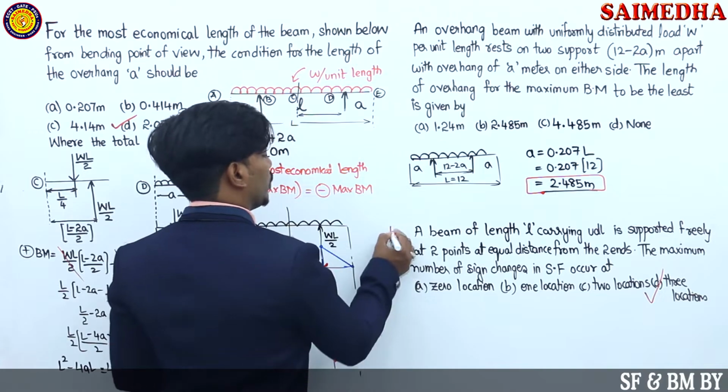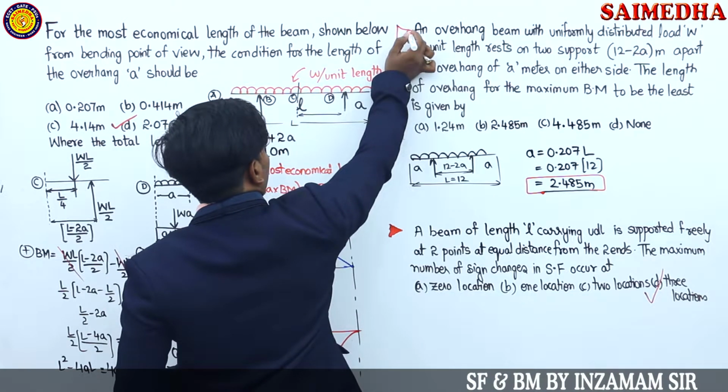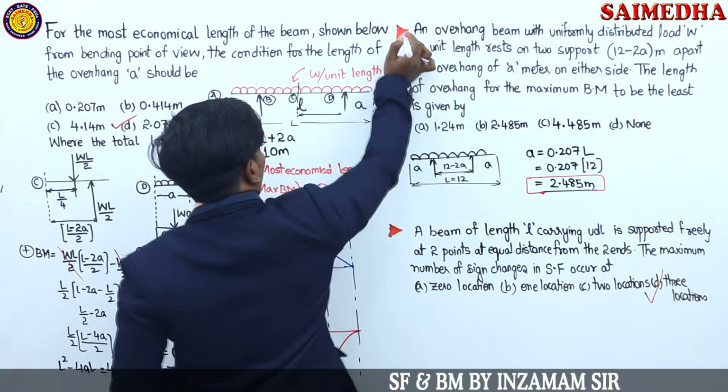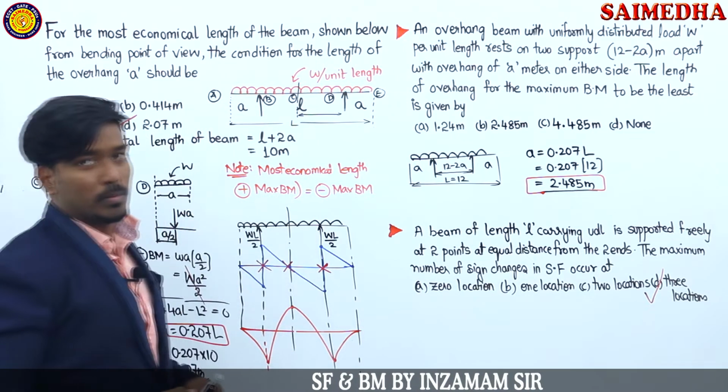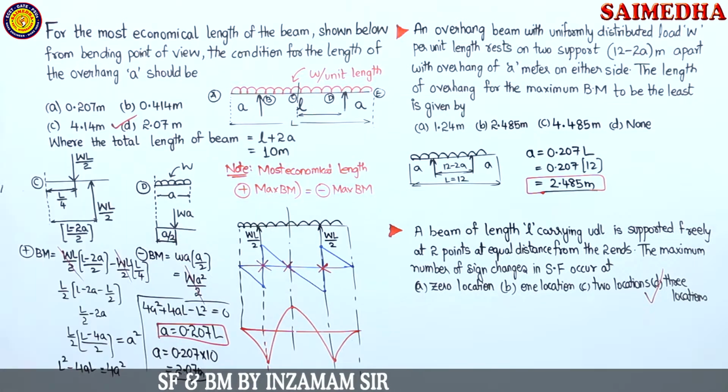Option D is going to become your correct answer. That is 3 locations. It is going to be changing its position from negative to positive or positive to negative. That's how you are going to remember this, guys. Okay, pause the video and note it down.